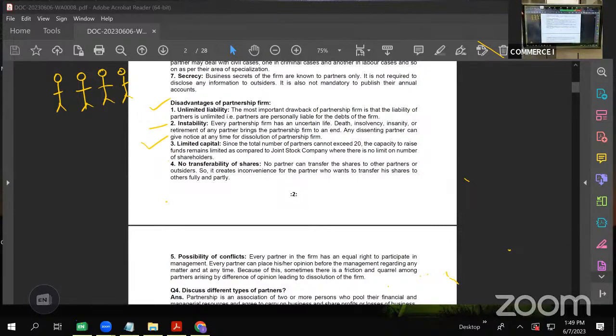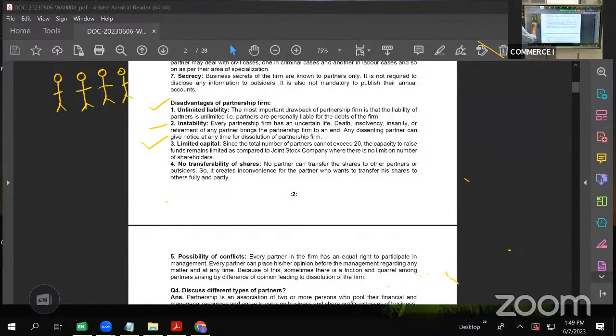Then limited capital. Limited capital is comparing it with a joint stock company. If you compare it with a proprietorship, we would say that a partnership firm is able to arrange moderate finance as compared to a proprietary firm. But as compared to a joint stock company, no, they are not. Again, they cannot start a very, very large operation.